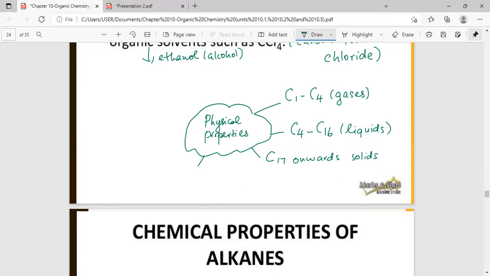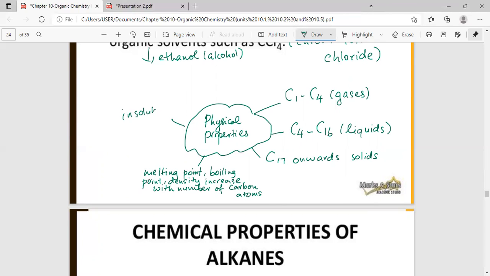Okay, then melting point, boiling point, density, increase with number of carbon atoms.